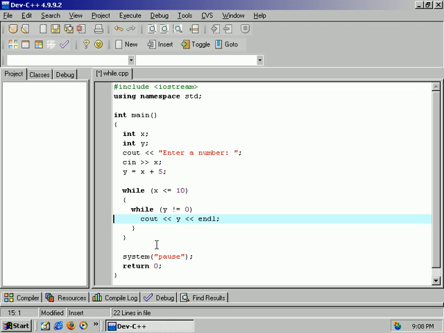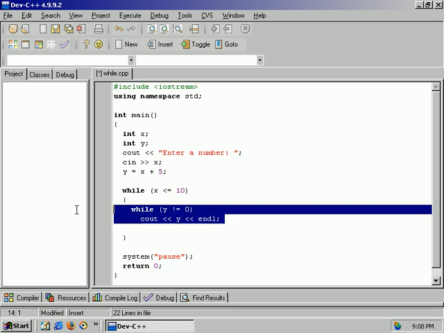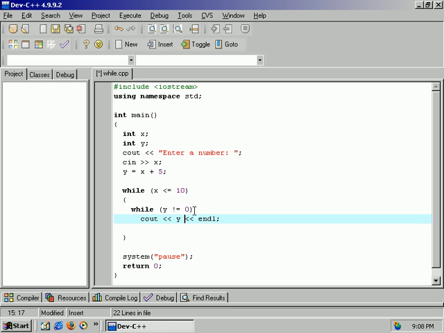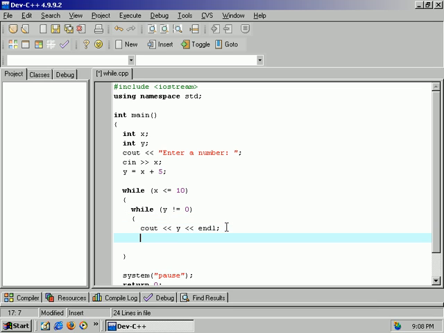So what this is going to do is, inside of this while loop, it's going to check to see if x is less than 10, and then it's going to output this while y does not equal 0. And I almost got myself into an infinite loop. I do need this. And so y minus minus, and then increment x. Right. Now let's try this.